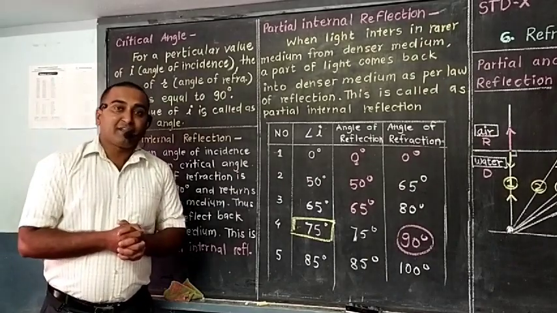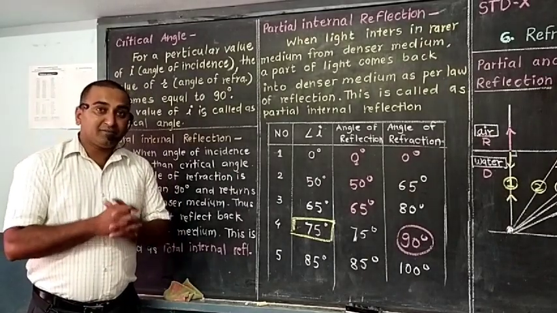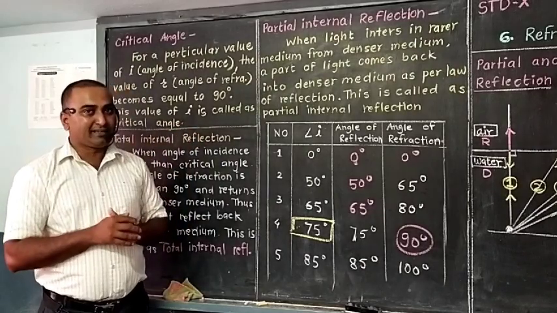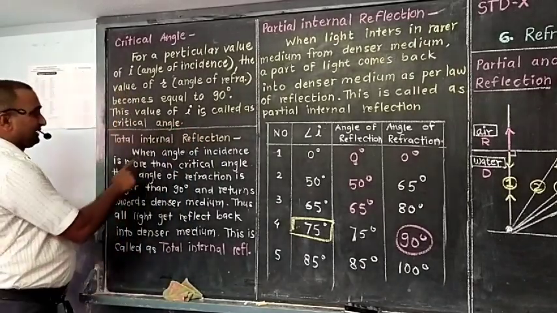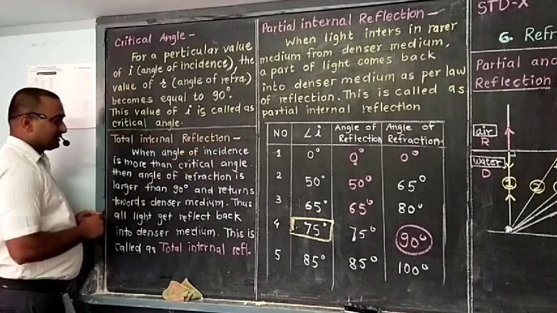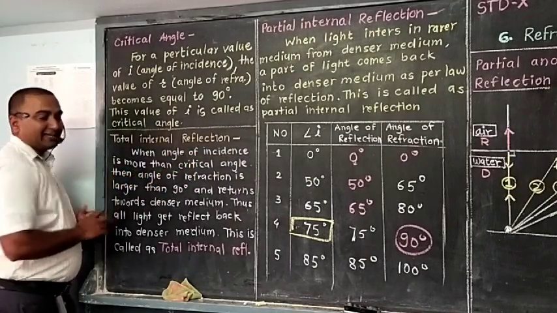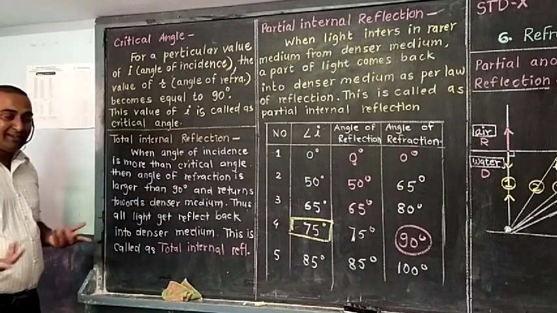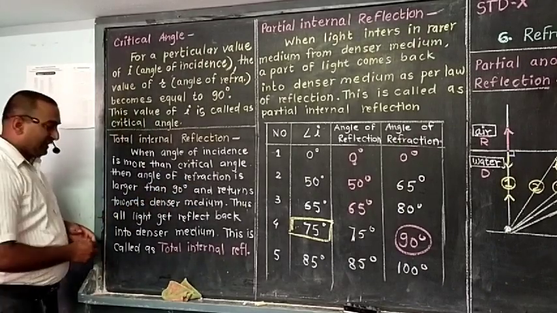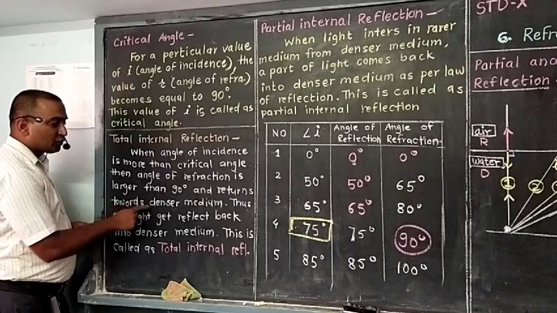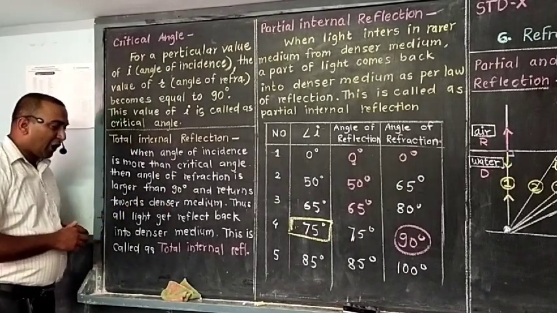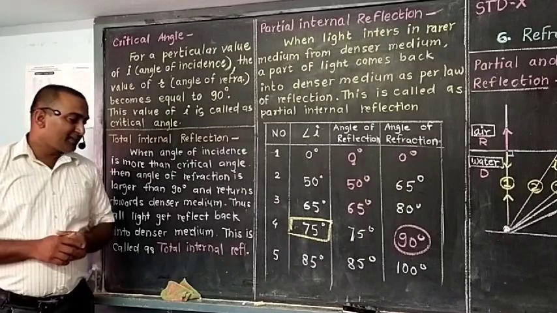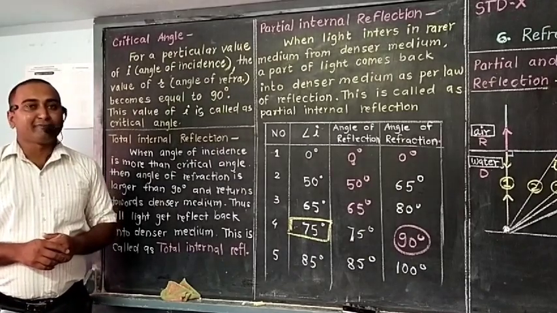When will total internal reflection start? If the incidence angle exceeds the critical angle, then only total internal reflection will start. When the angle of incidence is more than the critical angle, then the angle of refraction is also more than 90 degrees. And then all the rays turn towards the denser medium. Thus all light gets reflected back into the denser medium. This is called total internal reflection.